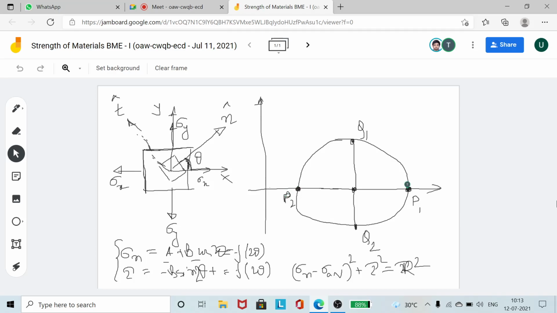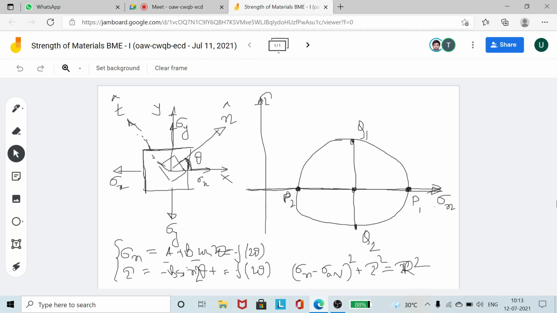On these 2 points actually I can see that they are carrying the maximum and the minimum normal stresses, sigma n. So P1 and P2 will be sigma 1. So P1 will be something like sigma 1, 0. P2 will be sigma 2, 0. Okay? So this line is actually representing the principal, the inclination of the principal planes.